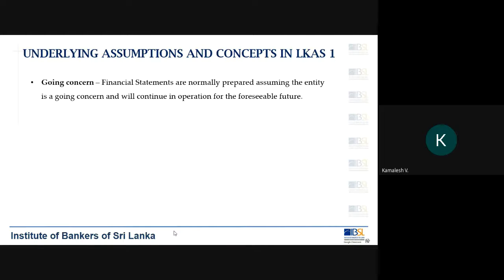Going concern is where financial statements are normally prepared assuming the entity is a going concern and will continue in operation for the foreseeable future. So going concern is a concept or assumption where we assume that the company is going to continue for the near foreseeable future, which means it is not going to shut down its operations.